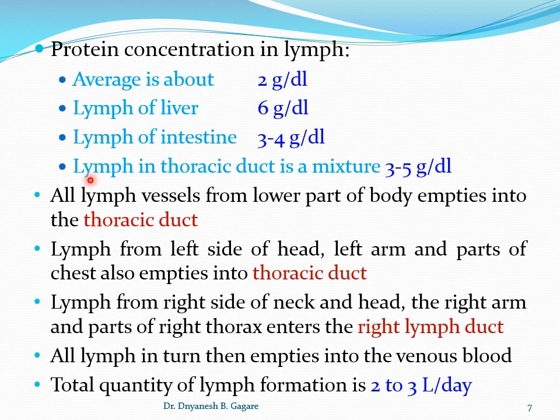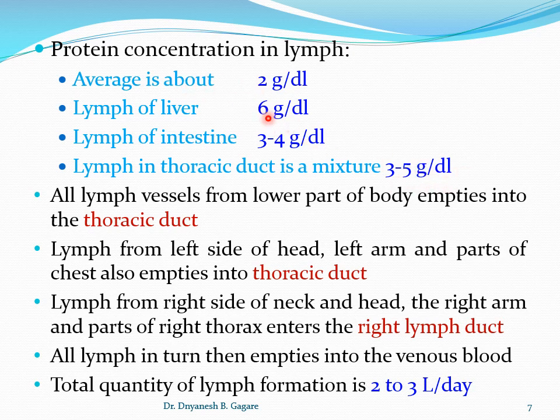Okay, if you see the mixture of lymph in the thoracic duct, because in thoracic duct the lymph is collected from the lower side, and also the left side of the head. Okay, if you see in the thoracic duct, all lymph vessels from the lower part of the body empty into the thoracic duct, and the protein concentration in thoracic duct is 3 to 5 gram per deciliter.